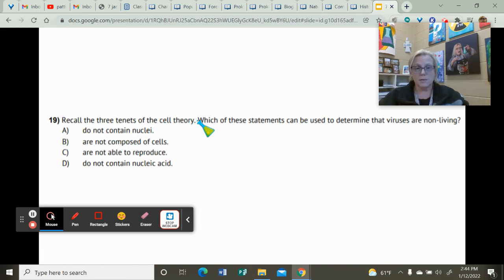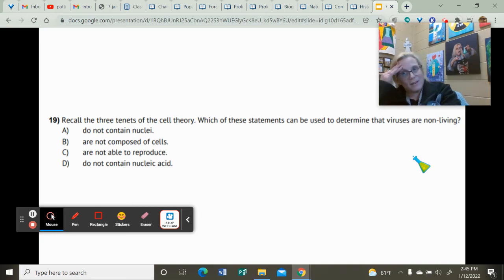B, are not composed of cells. Well, that can't be the correct answer because the cell theory says that everything is composed of cells. This is the correct answer, C. They're not able to reproduce. Again, over and over, we say that viruses are not considered living because they can't reproduce and can't do metabolism, and we have that little cutout in the notebook that talks about all the things that cells do. They metabolize, they reproduce, they respond to stimuli, they contain genetic material. So that's where you should have been able to find that one, number 19.